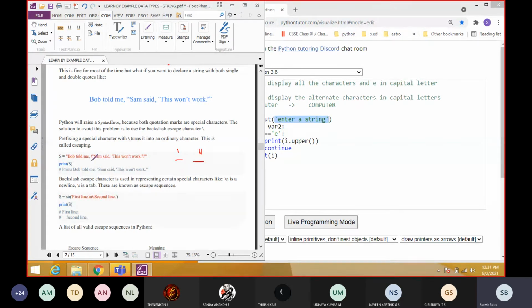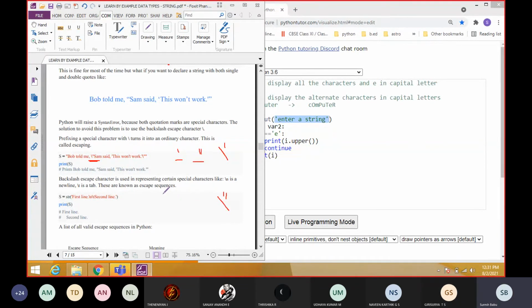Inside the string you have to specify it. If you want to print single quotes, you have to specify first the backslash and then the single quote. If you want to display double quotes, you have to give backslash and the double quote. Then only these single quotes or double quotes will be displayed in the output. Understood, students? There are a lot of escape sequences.